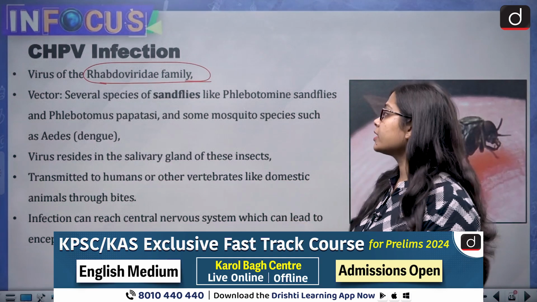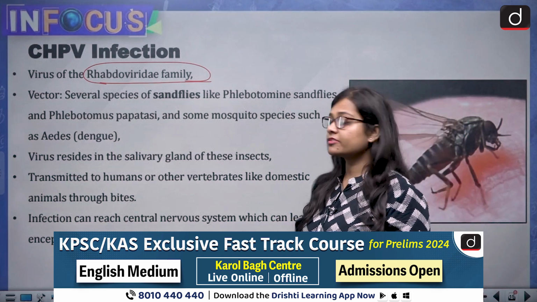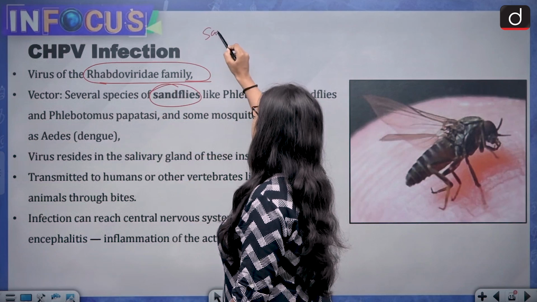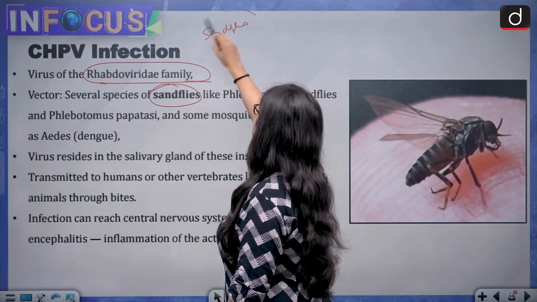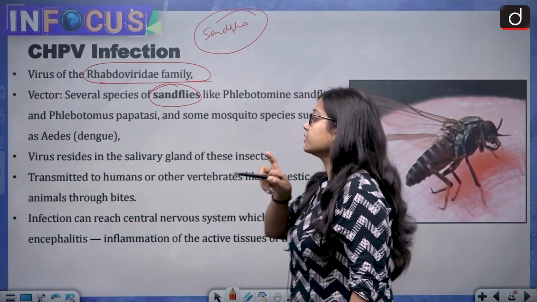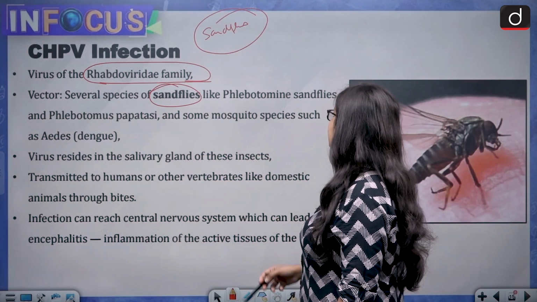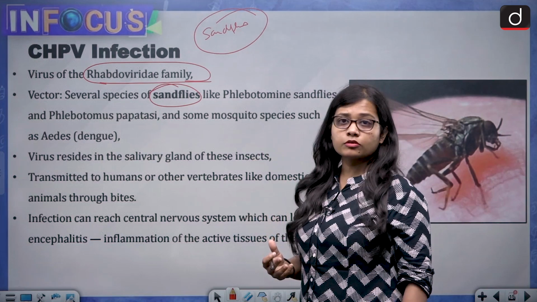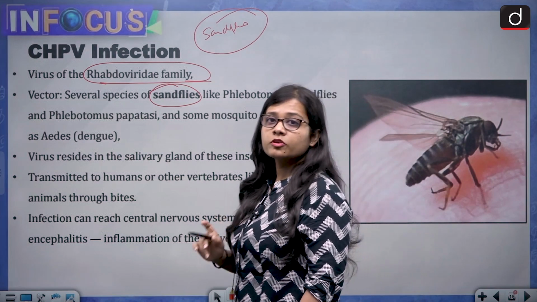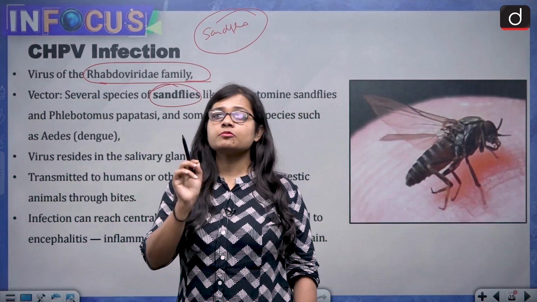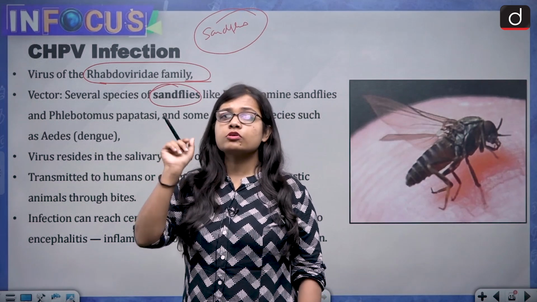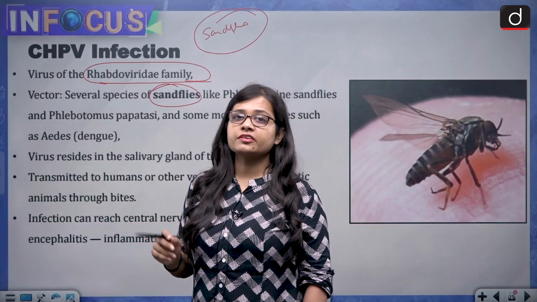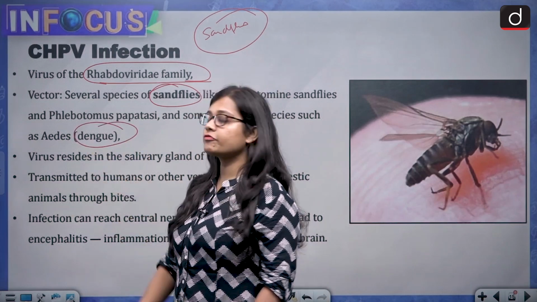So the vector of the Chandipura virus is several species of sand flies. Now this is what you have to remember, that the main vector of this virus is a sand fly. There are different species, and there are some mosquito species also, and one of the most prominent is the Aedes mosquito, which is also a carrier of another disease, that is dengue fever.